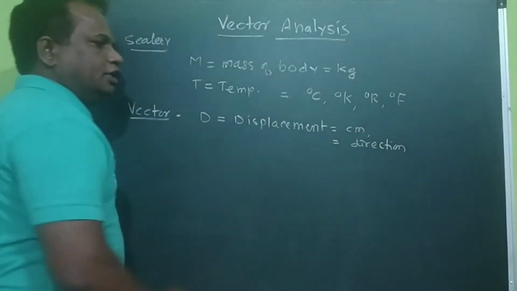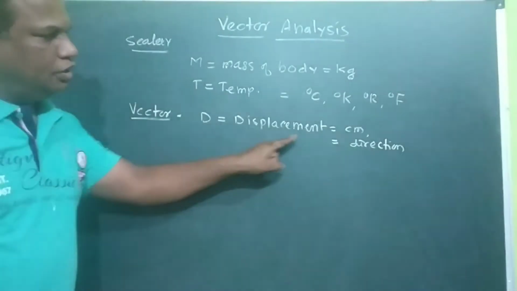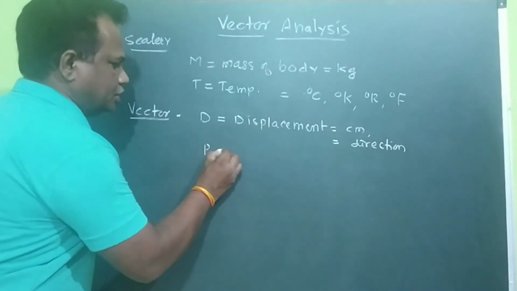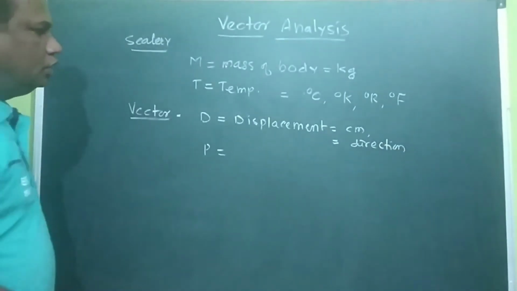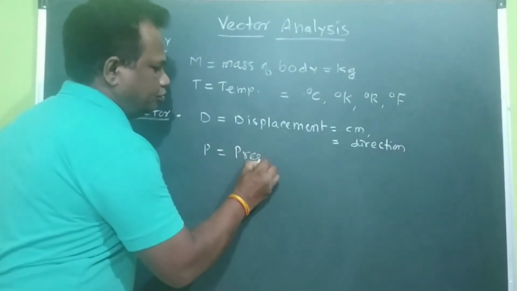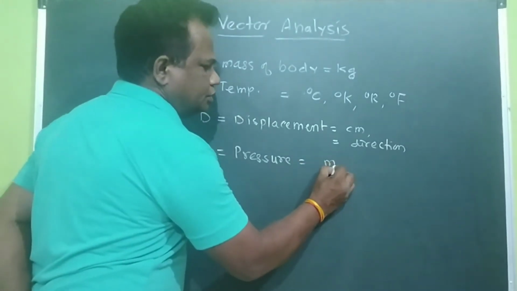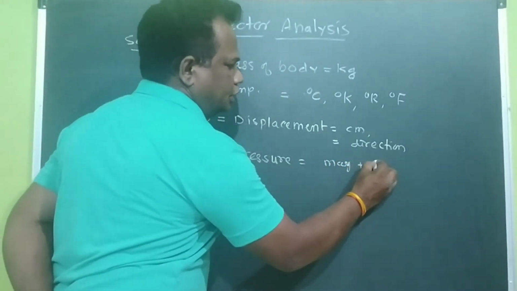So to completely explain displacement, you need the length as well as its direction. Similarly, pressure, it also needs the magnitude as well as the direction.